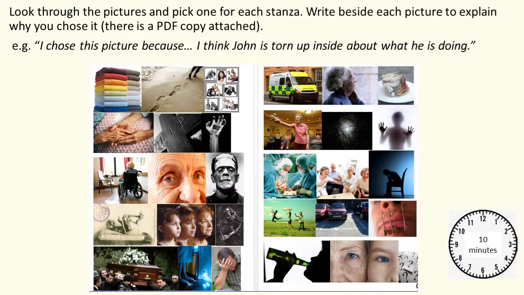So what I'd like to do is I've attached the pictures as a PDF on Class Charts, and what I'd like you to do is pick a picture for each stanza. Write beside each picture to explain why you chose it. For example, I chose this picture because I think John is torn up inside about what he's doing. So if you pick the picture bottom row, third in, that would suit the example. So pause the video for 10 minutes to do this activity now.